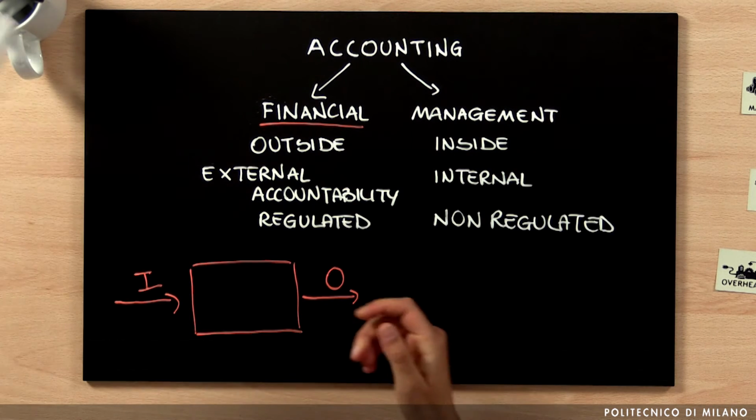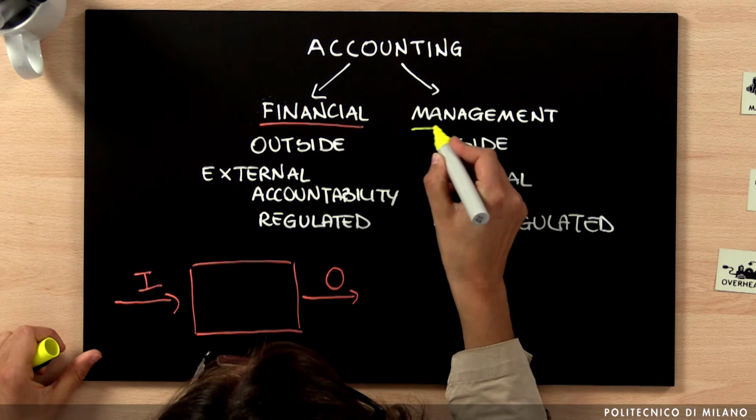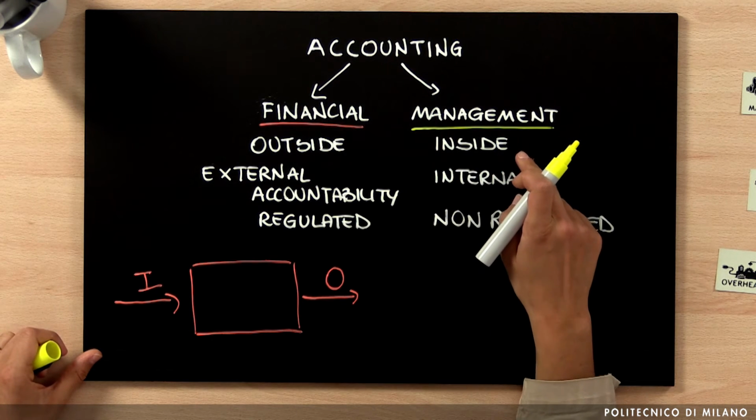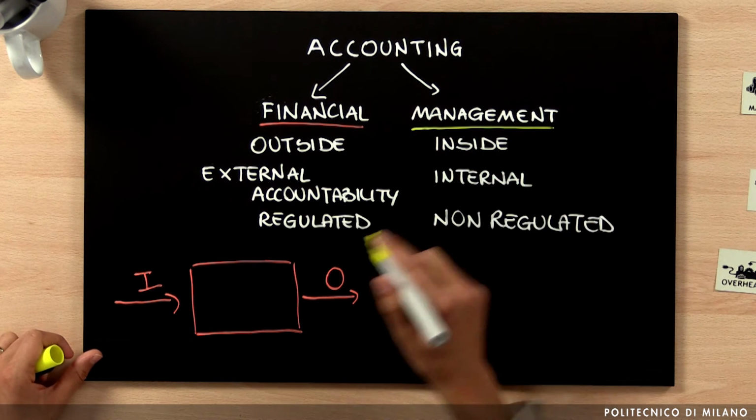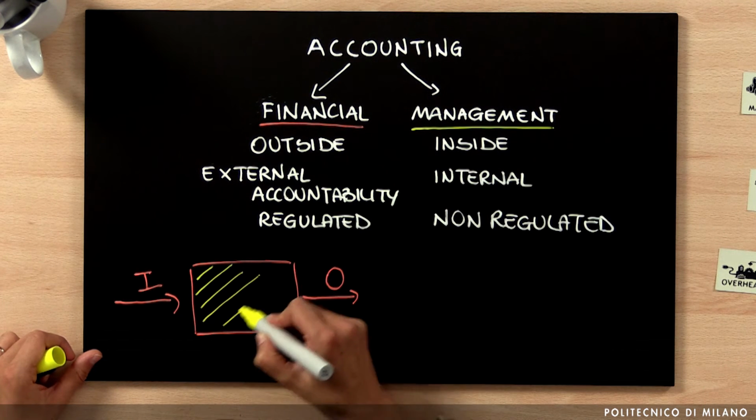On the other hand, with management accounting, the idea is to provide very detailed information for managers inside the organization, which means that the focus of management accounting is on this black box.